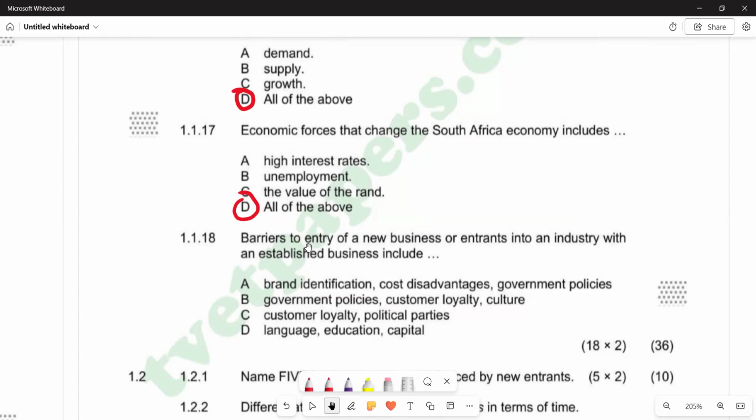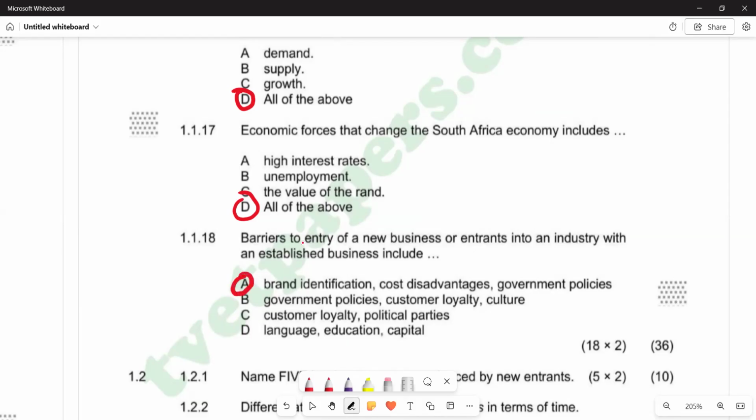So you'd see that according to the responses that we are given there, the correct answer that we have is A, which is saying brand identification, cost disadvantages, and government policies. Government policies can also be a barrier because they might limit some businesses from entering that industry. And also cost disadvantages will also limit. So A is the correct answer that we have there.